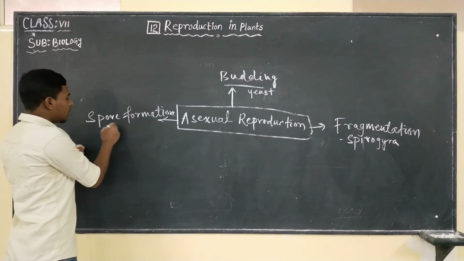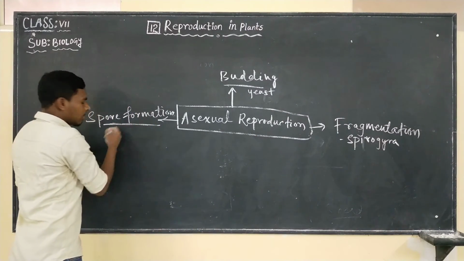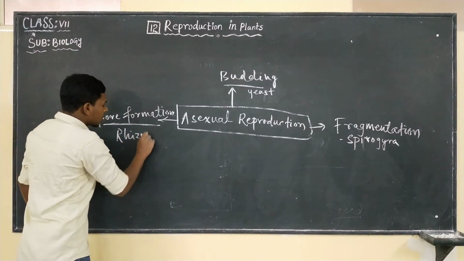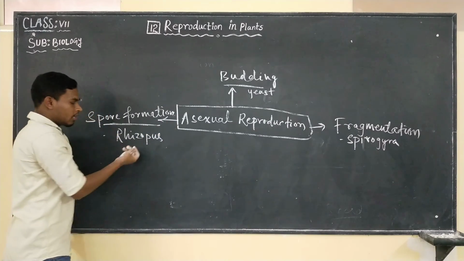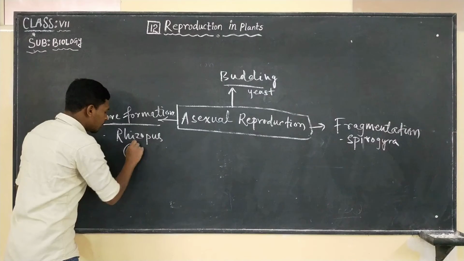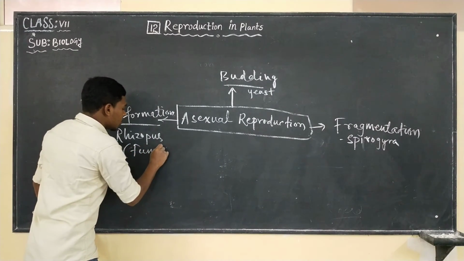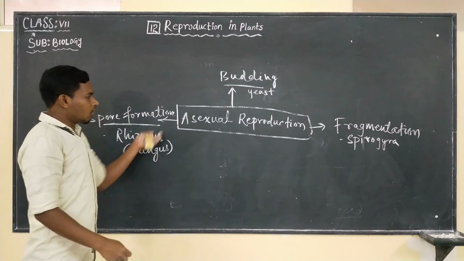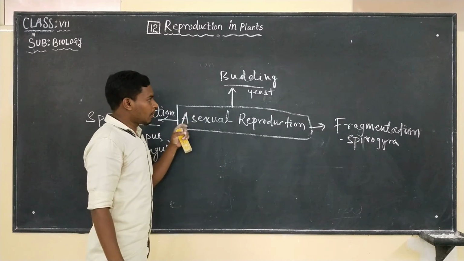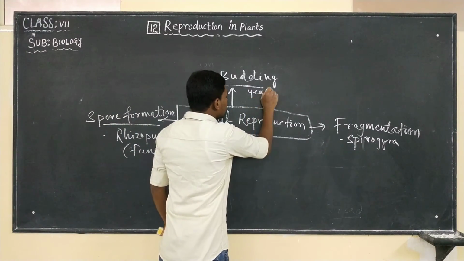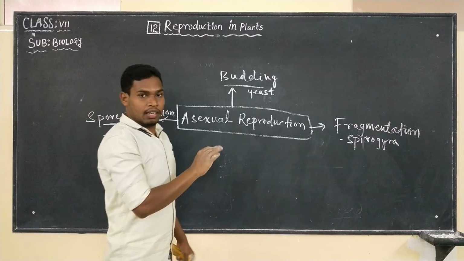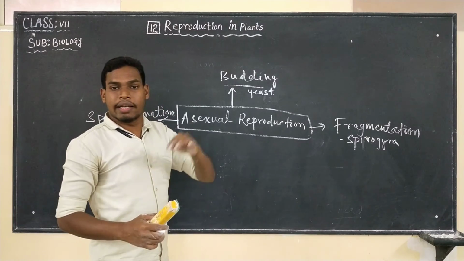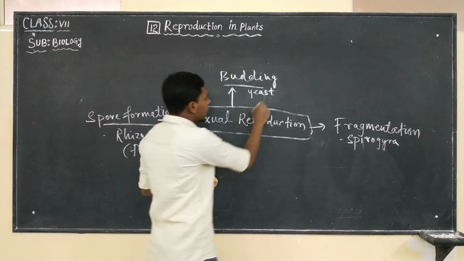And the third one that we discussed was spore formation. In spore formation we discussed Rhizopus. So what is Rhizopus? It is a bread mold, or simply known as fungus. So all these things we discussed in today's class. We know that yeast is a single cell organism, and it also increases the size of bread.